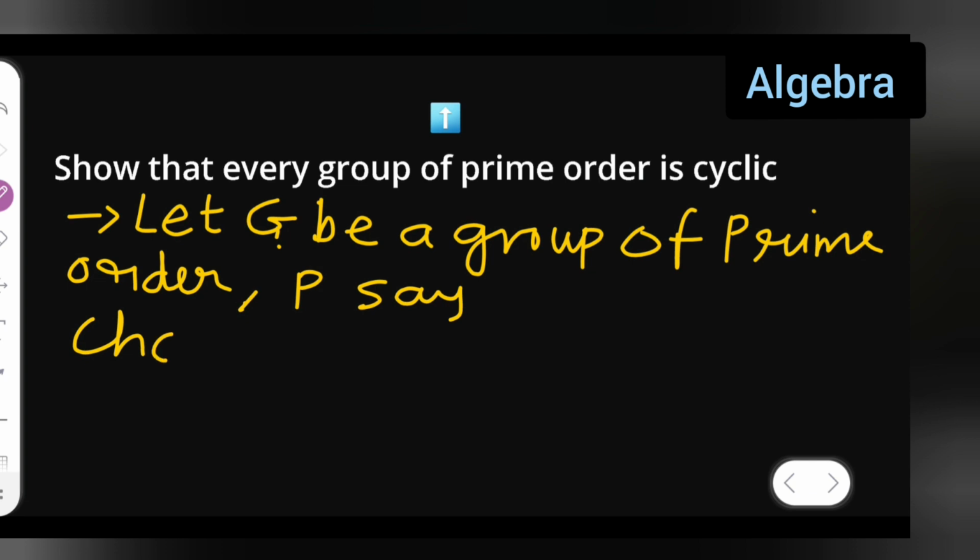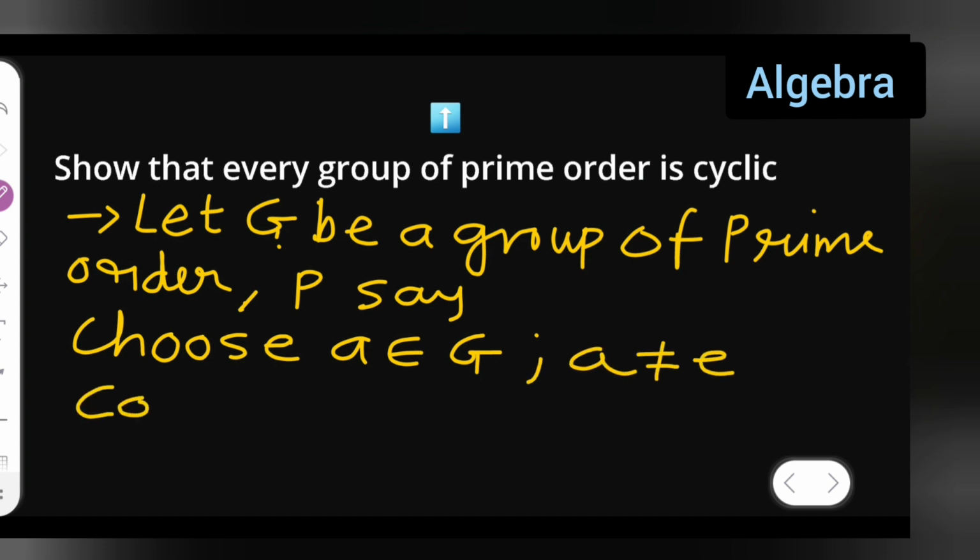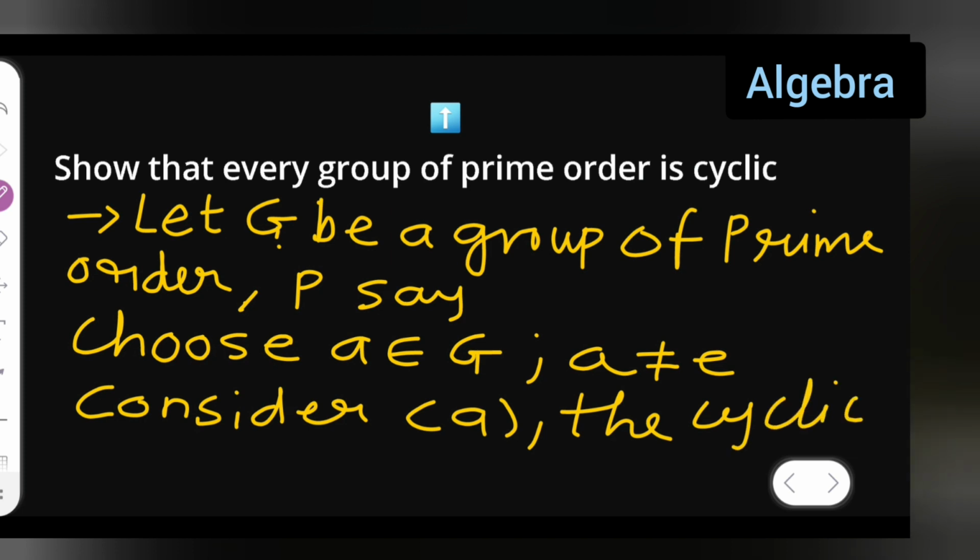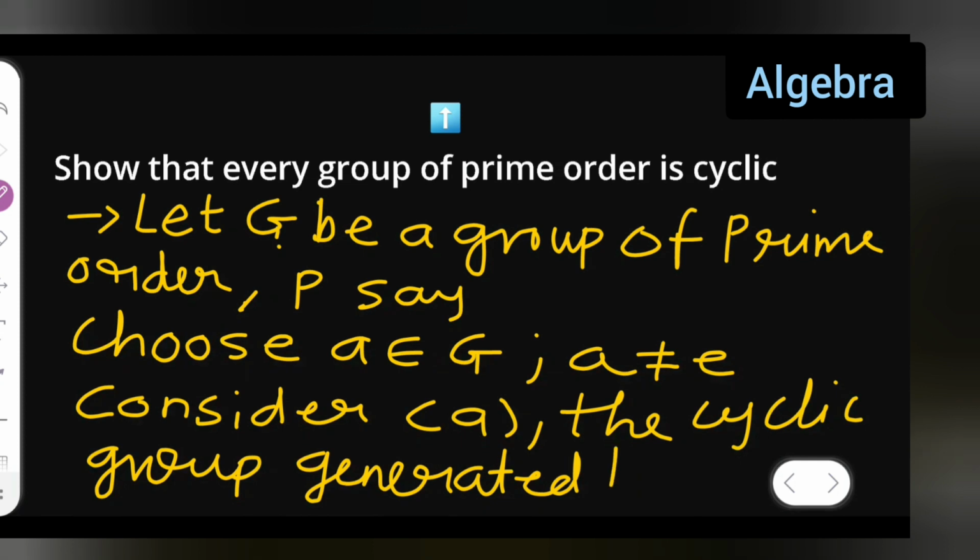Choose A belongs to group G, and A is not equal to E. Now I'll have to consider the cyclic group generated by A. Now what is this? The cyclic group generated by A it is.